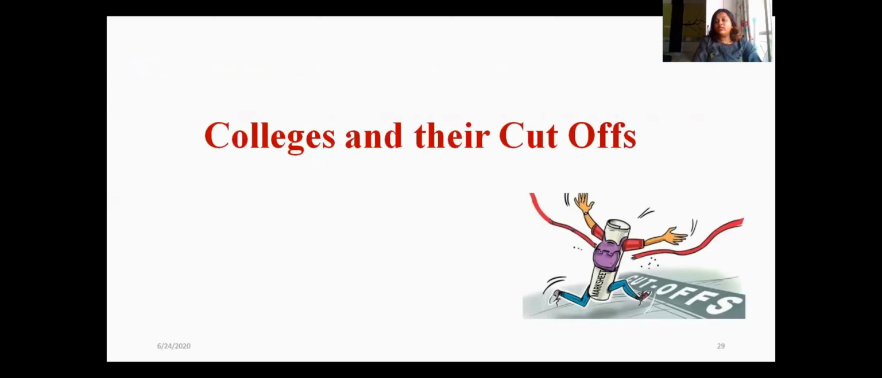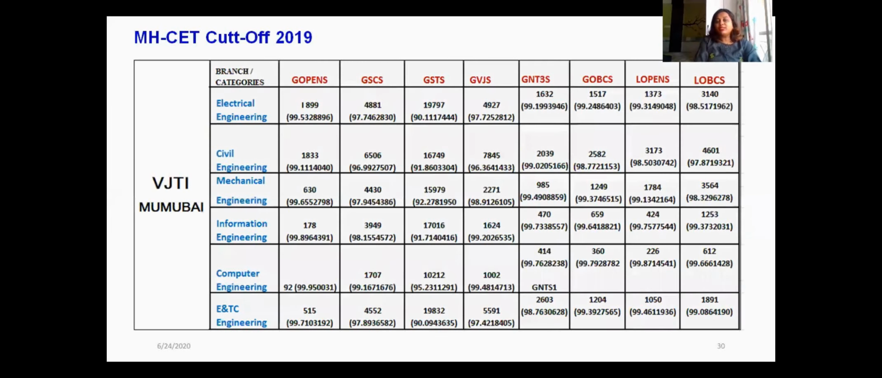Let's have a look at some of the colleges from Mumbai and their cutoffs, that is the MHCET cutoff. This is VJTI college, which has different branches like electrical, civil, mechanical, information technology, computer and ENTC engineering. You can see these are the different categories of caste, and for them these are the rank and the percentile marks that are the cutoff. Like for electrical engineering for open, the percentile cutoff is 99.53. These are the cutoffs for the year 2019.